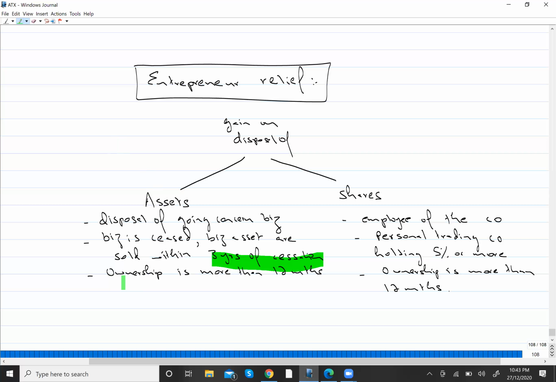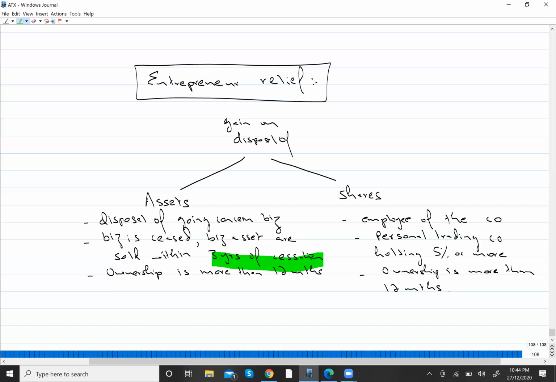And what is the third condition? The third condition is that ownership should be more than 12 months. ER relief will only be available if the ownership is more than 12 months. By 12 months ownership period, I mean the ownership of the business. I don't mean the ownership of an individual asset. For example, let's suppose I have ceased my business and my business assets are sold.